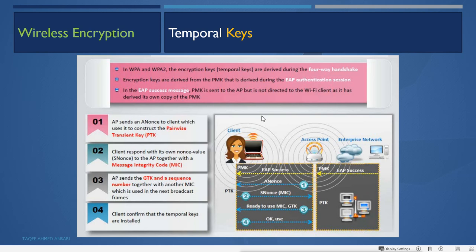So what is happening here? The AP sends a nonce to the client, which uses it to construct the pairwise transient key, that is PTK. Then the client responds with its own nonce value, SNonce, to the AP together with the message integrity code, that is MIC. Then the AP sends the GTK and a sequence number together with another MIC, which is used in the next broadcast frame. Then the client confirms that the temporal keys are installed. So that's how the temporal keys will be installed in the client system.